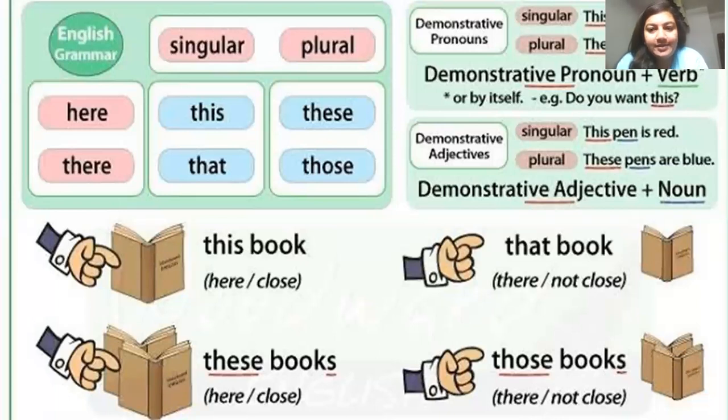And there is a difference between demonstrative pronoun and demonstrative adjective, which I have made very clear. If it is an adjective, it would always have a noun after it. If not, it would have some kind of verb after it. I hope you all are clear with the topics in this video today.